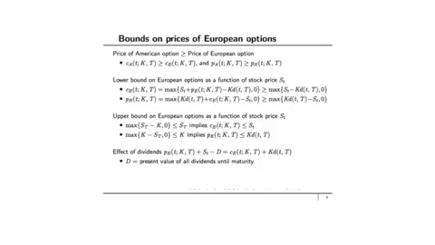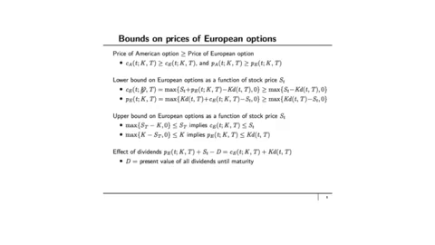So what we're going to do in this slide is connect prices of European and American style options using put-call parity. The first thing we know is that the price of an American option has to be greater than or equal to the price of a European option. Why does that happen? The American option gives me more choices on when to exercise, and therefore I should be paying more for this freedom. So C_A is greater than or equal to C_E, and P_A is greater than or equal to P_E. We can construct some lower bounds on European options using put-call parity.